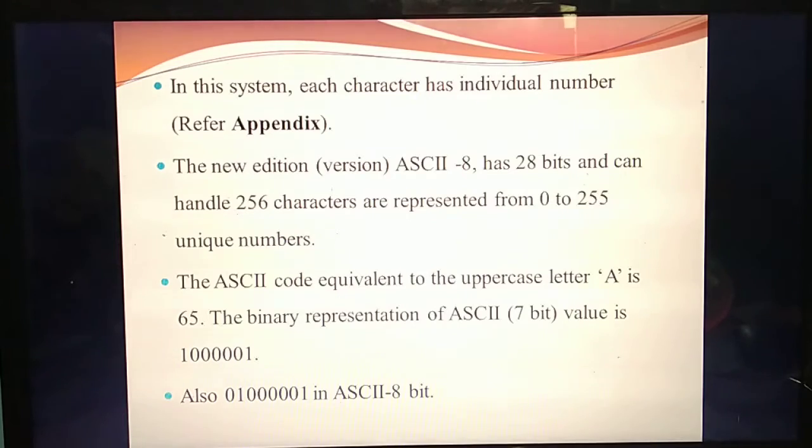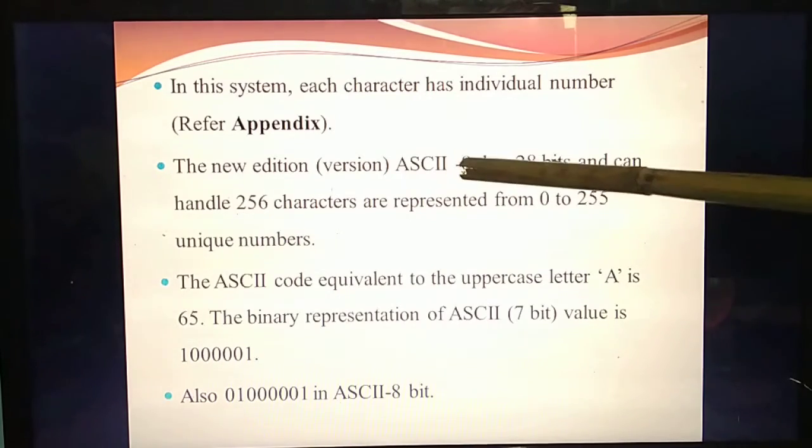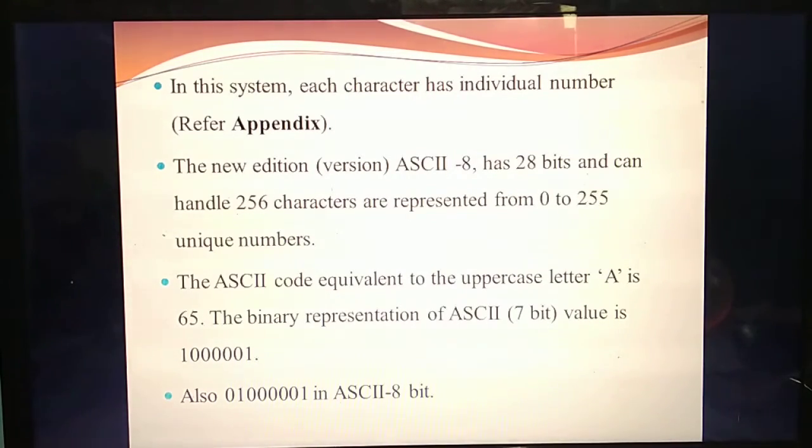Then the new version is ASCII 8. Already there were 2 power 7 bits, but in the new edition they have introduced 2 power 8 bits. 2 power 8 means it can handle 256 characters.